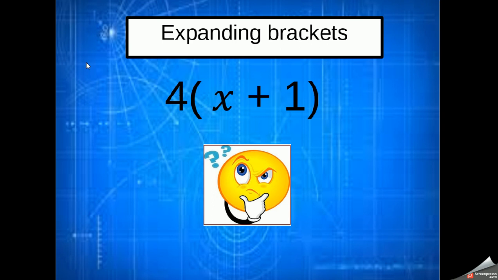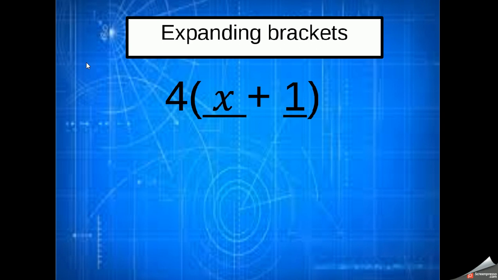So it's very important to follow a rule in that we multiply everything that's separated by pluses or minuses by the number outside. So in this case, we've got two terms, a variable and a coefficient, that are separated by the plus sign. And we have to multiply each of them by the number 4.